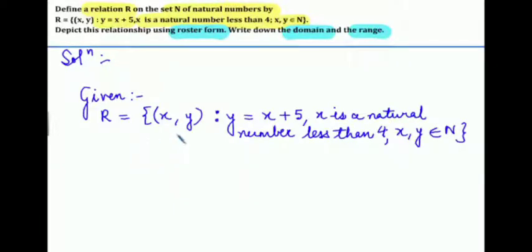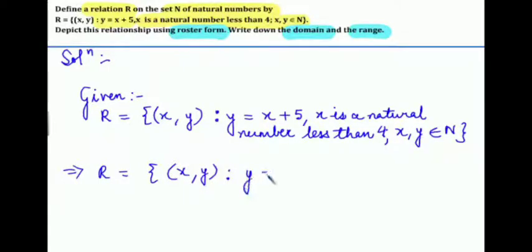So in this question, given R is equal to xy, so our relation is x and y, where y is equal to x plus 5, and x is a natural number less than 4, and xy both belong to N. So x is a natural number less than 4, so x is 1, 2 and 3, right?